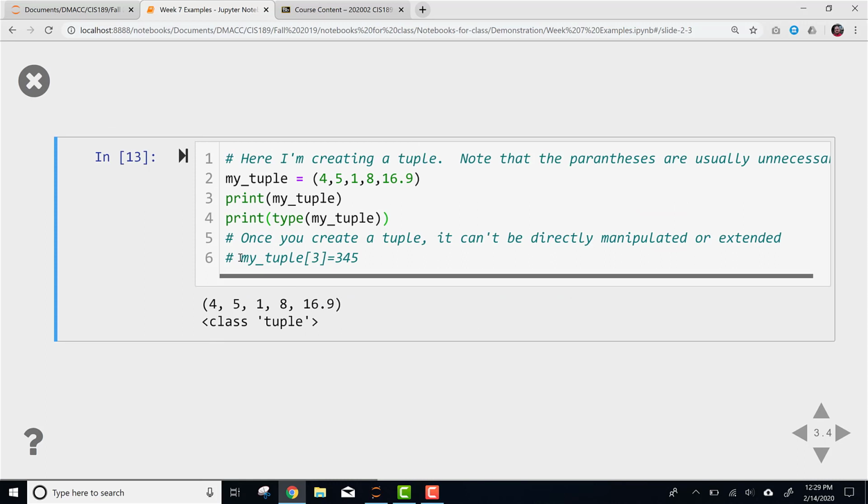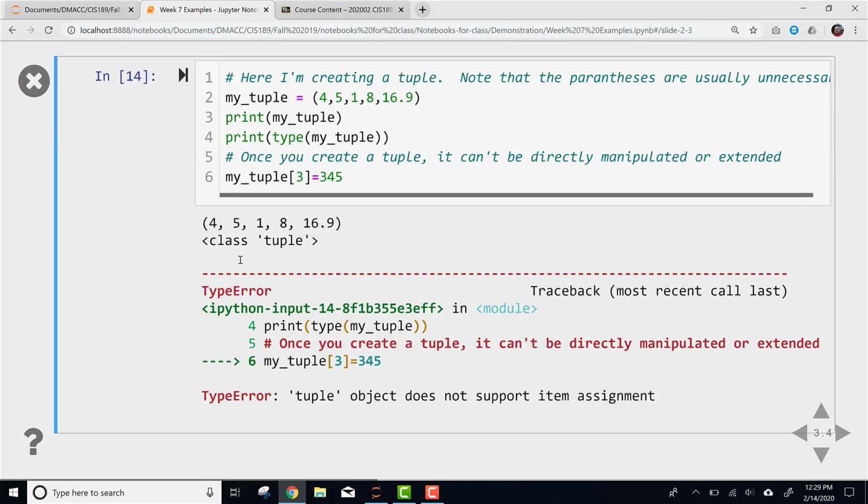Now I have this commented out code down here, and that's because I wanted to show it to you working. And now I want to say, hey, I want to make my tuple position 3, which would be the 4th item, I want to change 8 to 345. I want to manipulate or edit my tuple during runtime. And you're going to see I can't, because you're not allowed to edit that tuple in place once it's created. So it's immutable.